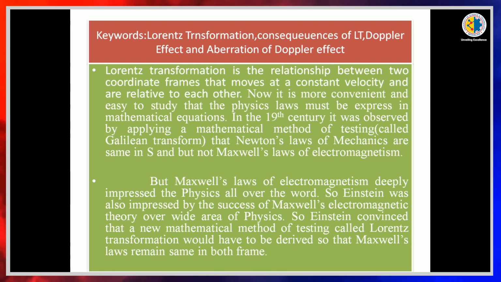Lorentz transformation is the relationship between two coordinate frames that move at a constant velocity relative to each other. Now, it is more convenient and easy to study if physics laws are expressed in mathematical equations. In the 19th century, it was observed by applying a mathematical method of testing called Galilean transformation that Newton's laws of mechanics are the same in S and S dash frames, but not Maxwell's laws of electromagnetism.